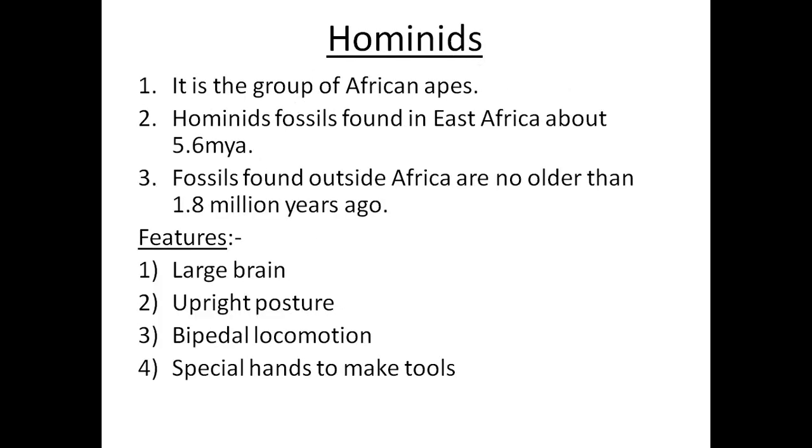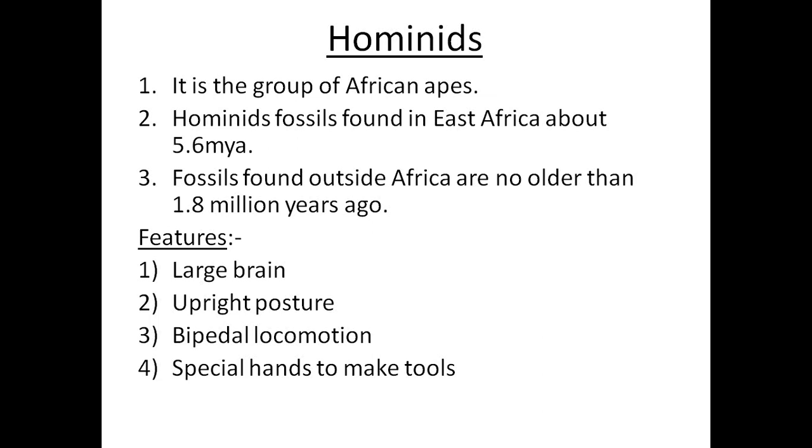Now hominids. Hominids are a group of the African apes. It means that they were found in Africa. Hominid fossils were found in East Africa, especially in the eastern side of Africa, dating to about 5.6 million years ago. Fossils found outside Africa are no older than 1.8 million years.